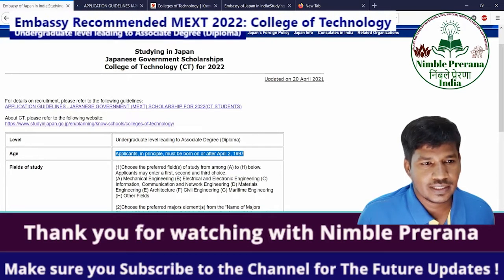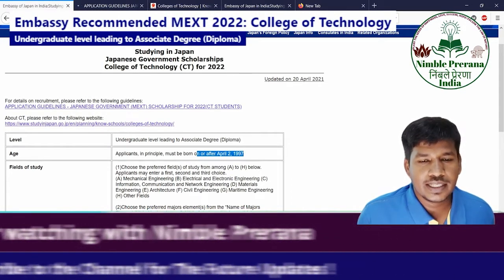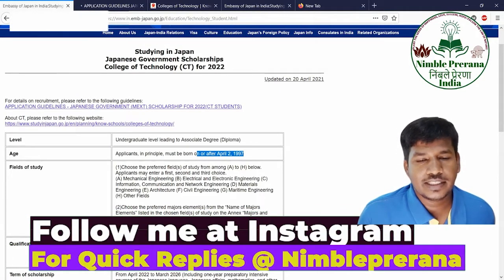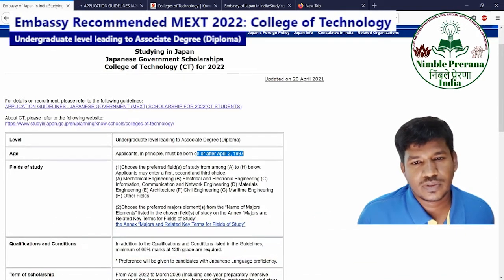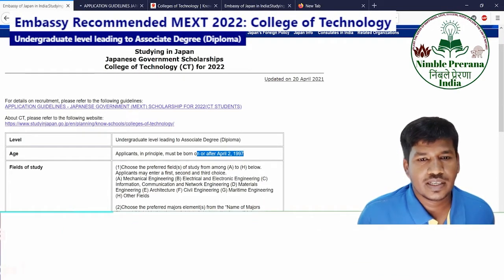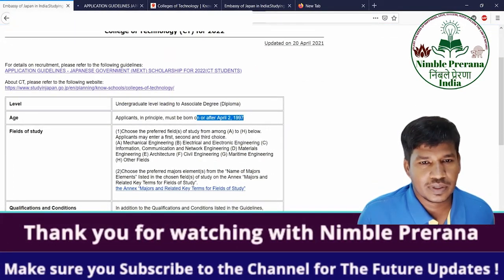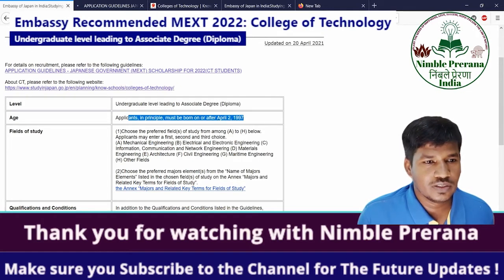That is the age limit, so you can consider that. In India, 1997 means probably 24 years. I think this is very high, so most people will fall into the range, no issue.